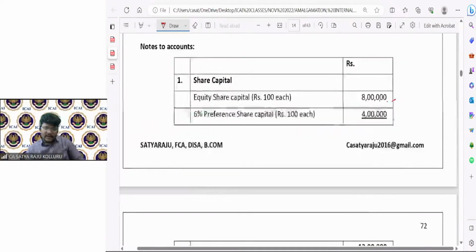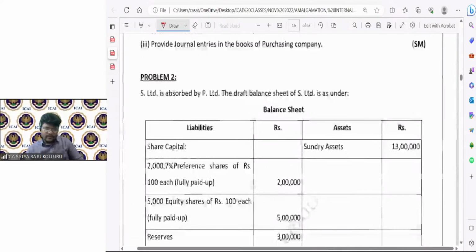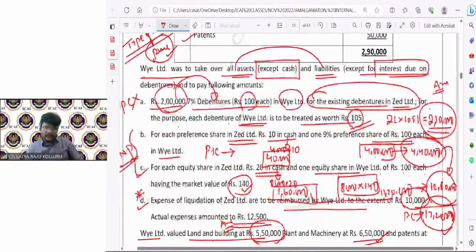Everything I have already calculated. I'm just putting the same information here. That's it. Cash is 40,000.